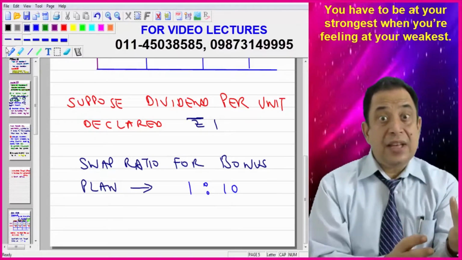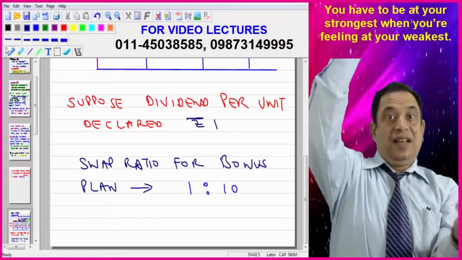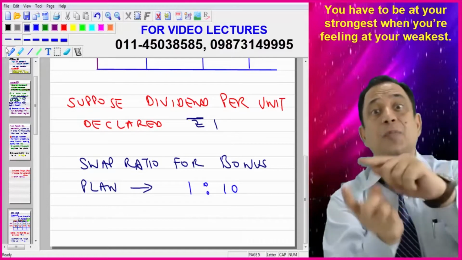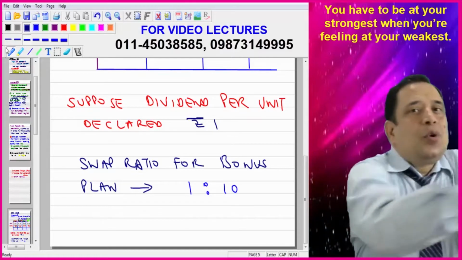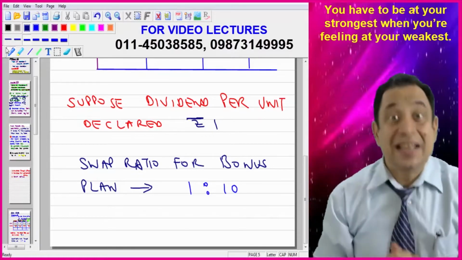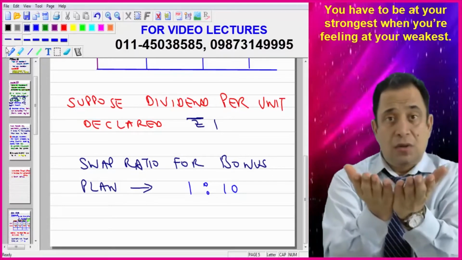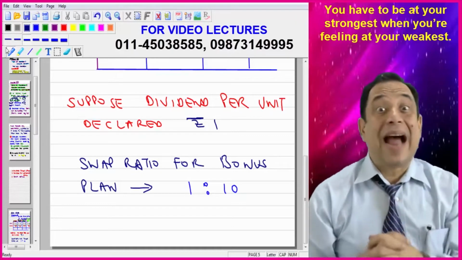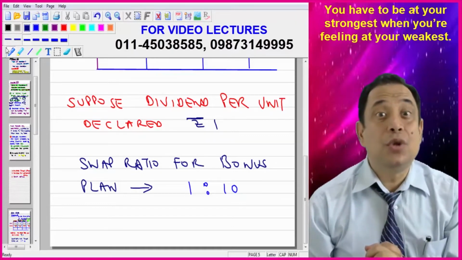And NAV in case of growth is highest. In case of dividend payout, the mutual fund is paying actual dividend to the unit holders. And in case of dividend reinvestment, no doubt the mutual fund will declare dividend, and the amount will be calculated, but that amount is not given to the unit holders.